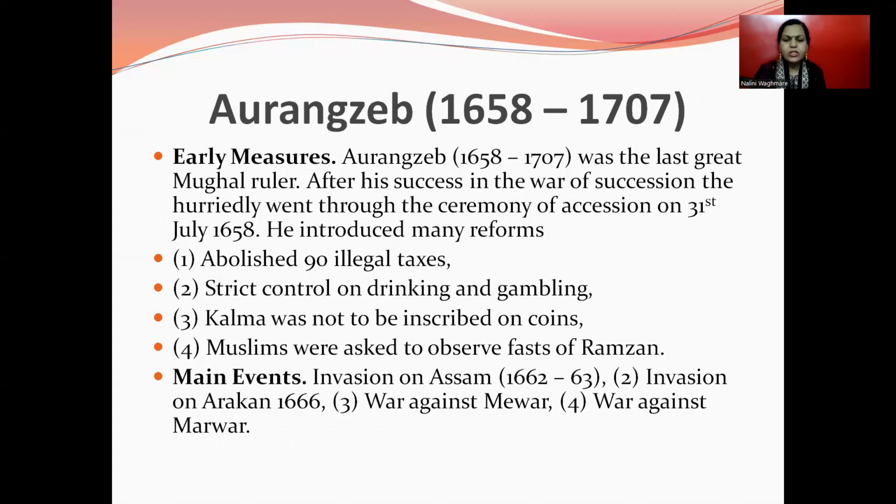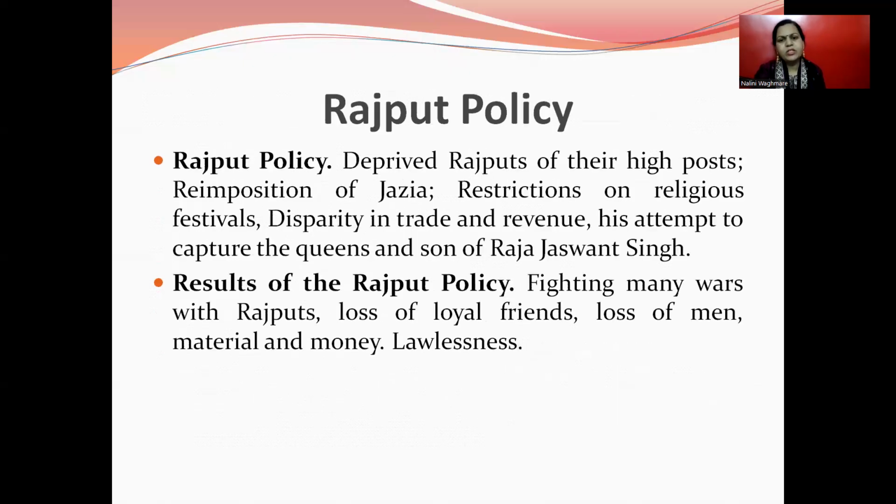Muslims were asked to observe fast in the month of Ramzan. Invasion of Assam, war against Mewar, war against Marwar also. His Rajput policy: restriction of their high posts, reimposition of jizya, restriction on religious festivals, disparity in trade and revenue, his attempt to capture the queen and son of Jaswant Singh. So his Rajput policy, fighting many wars with the Rajputs, brought loss of loyal friends, loss of men, material, money, and lawlessness.